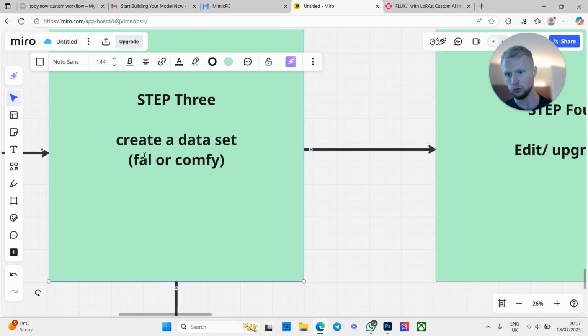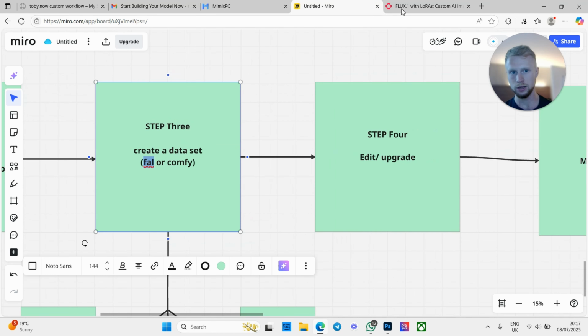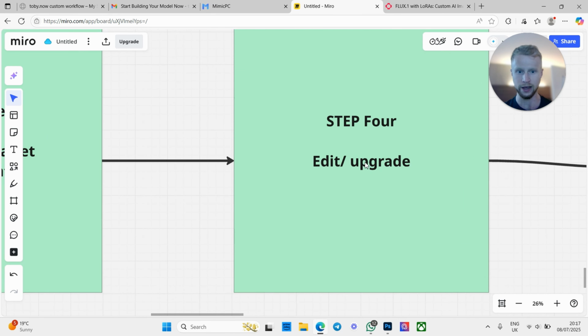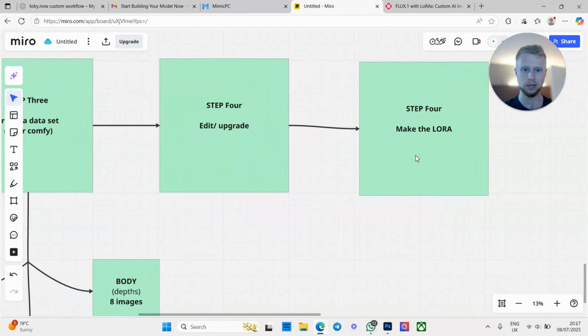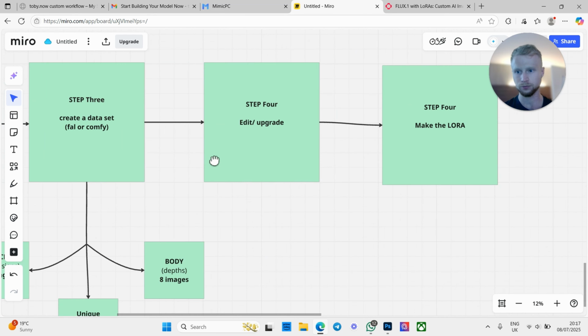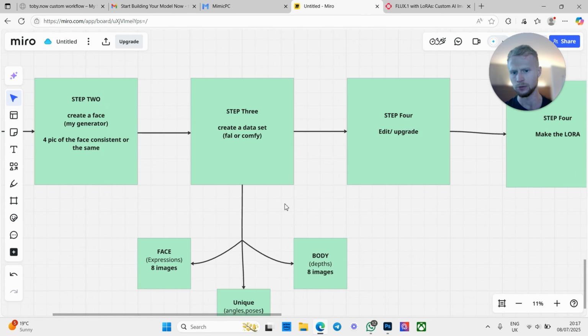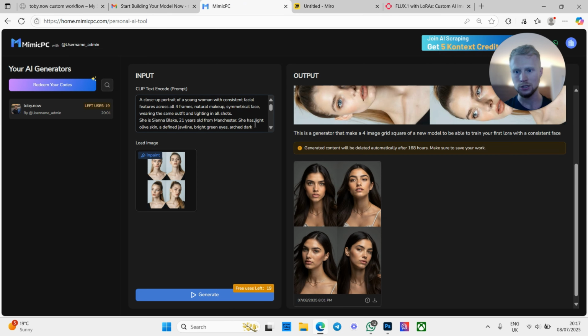So if you use the easy option of fal.ai, which we're going to be doing in this episode today, then make sure you edit or upgrade them via skin enhancers and all that jazz that I'll go through later in the series to be able to make a better LoRA. If you've got Comfy, then most of the time you don't need to worry about it. But let's go into it.